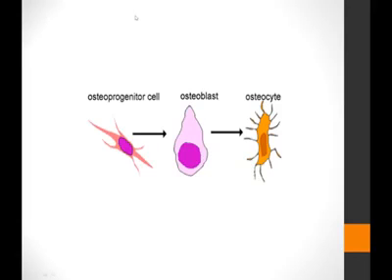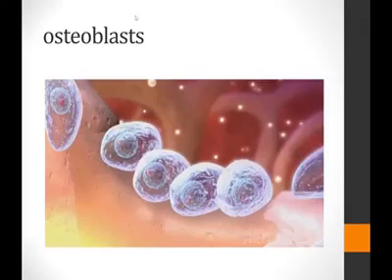And once they get entrapped within their own matrix that they are secreting, they lose the protein synthesizing organelles, and they are no more the actively synthesizing cells. And there they reside within the houses called the lacunae. And these inactive cells are then called the osteocytes. So the osteoprogenitor cell differentiates into an osteoblast, and an osteoblast, when it gets entrapped within its own matrix, becomes an osteocyte. This is how an osteoblast typically looks like.